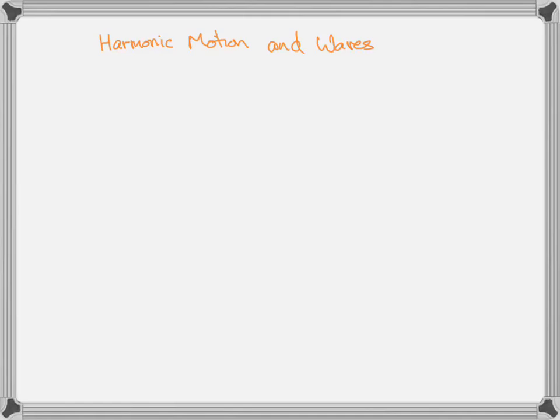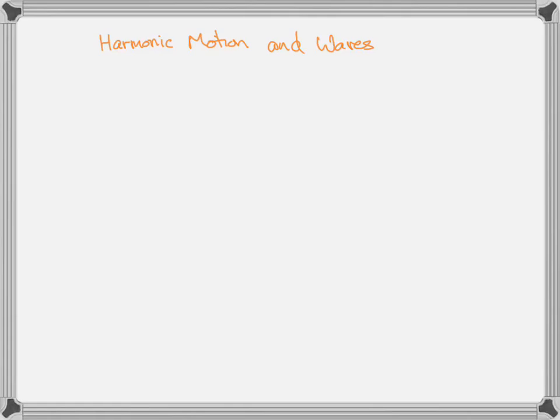Harmonic, yes indeed, means repeated, right? It's cyclical motion. So think about typical harmonic motion. Not simple harmonic motion, we'll define that in a second, but any harmonic motion. We talked about it in class a little bit, but harmonic motion includes things like a child on a swing, a pendulum, which is an example of a child on a swing, or a child on a swing is an example of a pendulum. A mass on a spring that oscillates up and down.